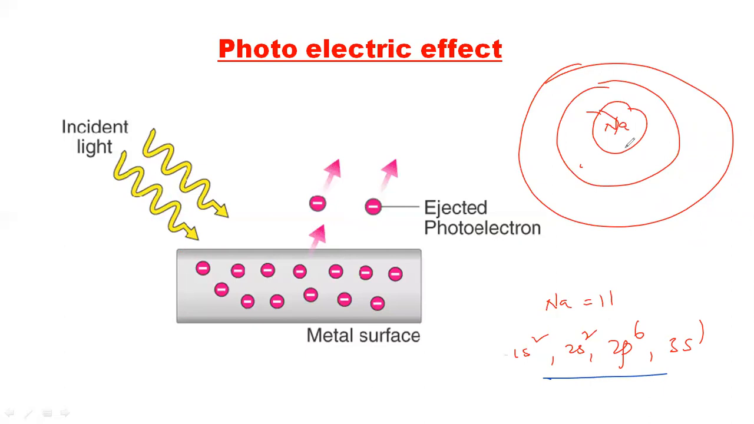So this is 1s2, and then 2s2, 2p6, then this is 3s1. By removing this 3s1 electron, it can get stabilized with the fulfilled electrons of this sodium. So whenever it loses one electron, you will get Na plus, which is more stable.